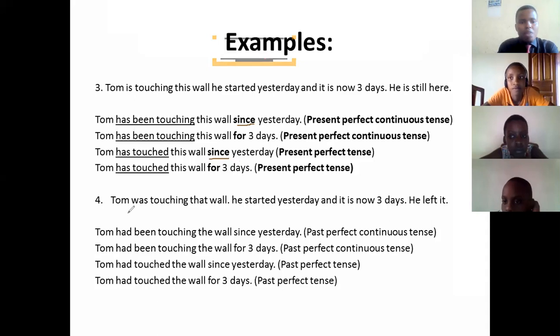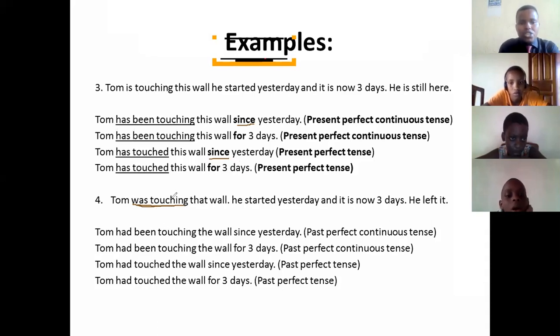Here now we can say, Tom was touching that wall. Now you see, it is just past continuous tense. You get me? The action happened in the past, meaning Tom was touching that wall. Now you see the difference from the first example. Here it is present continuous tense, but here it is past continuous tense.